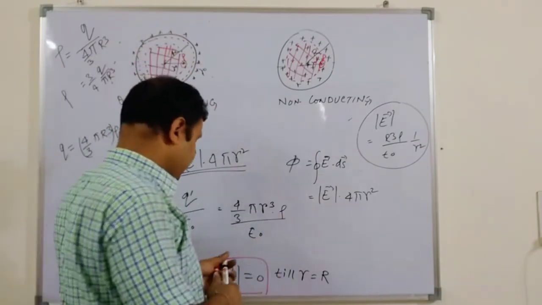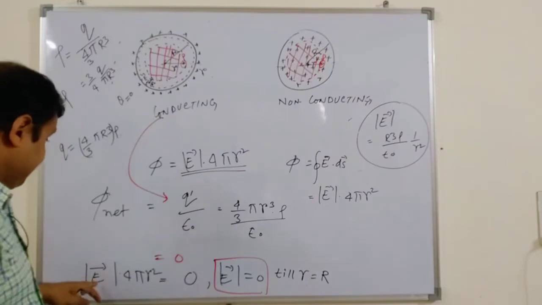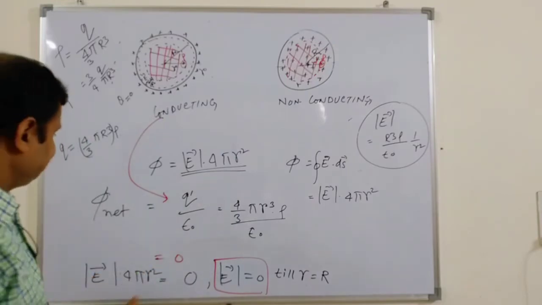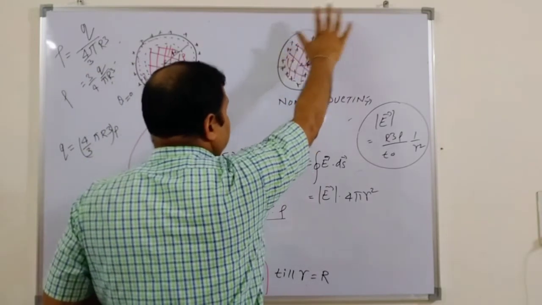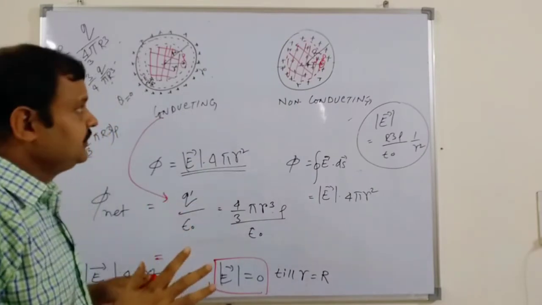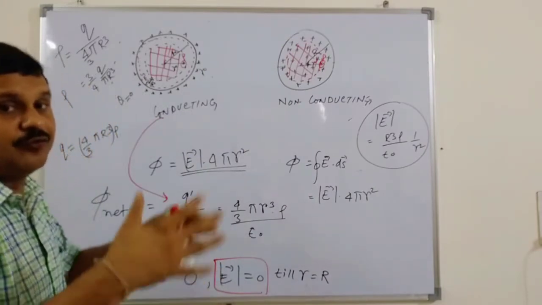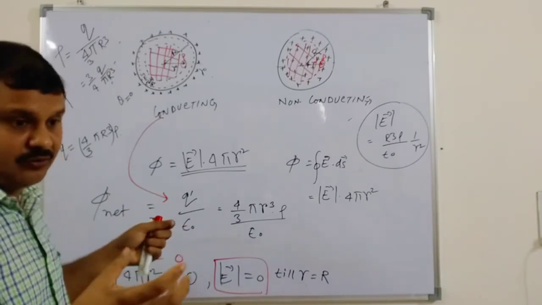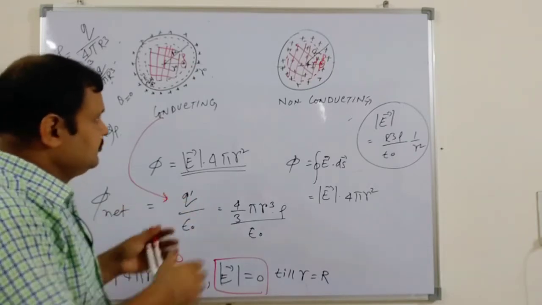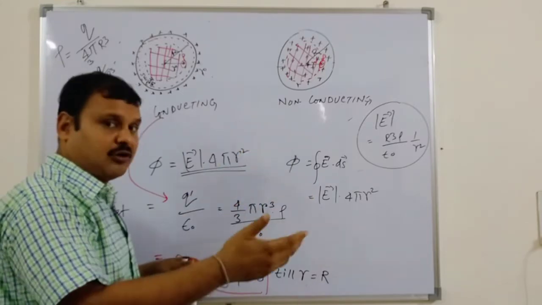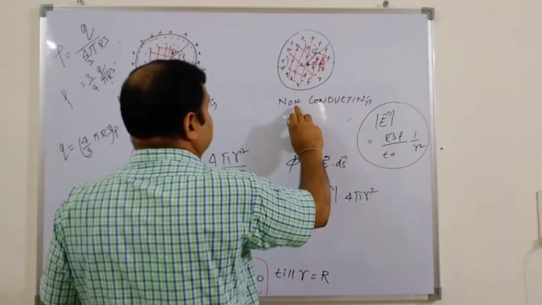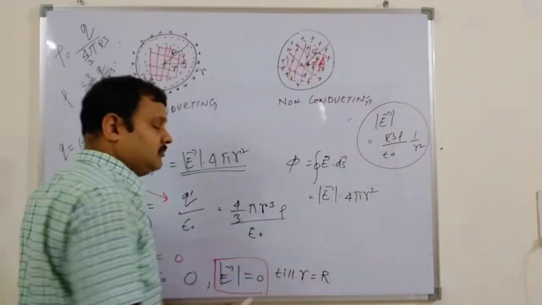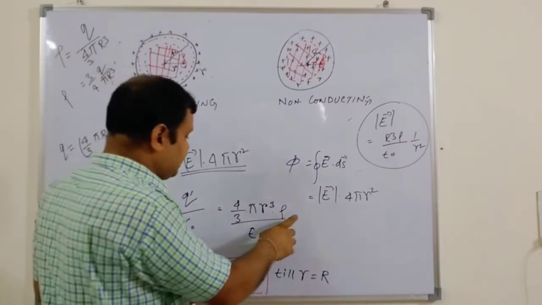Now, in the case of a non-conducting body, what is happening here? For a non-conducting body, the charge is distributed all over, because it is not easy for the charge to flow at the molecular or atomic level, from one atom to another or one molecule to another. So it actually gets frozen. The charge gets frozen over the whole volume.